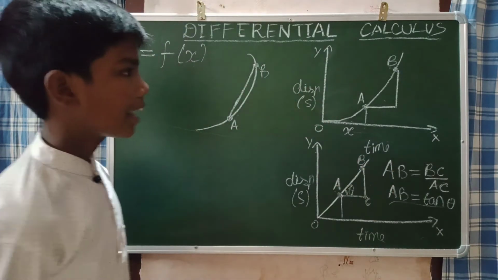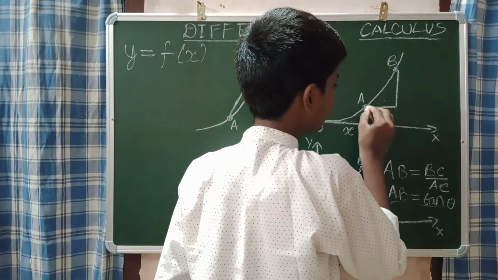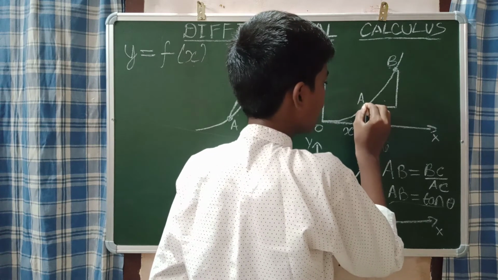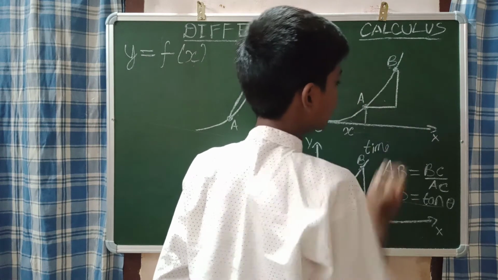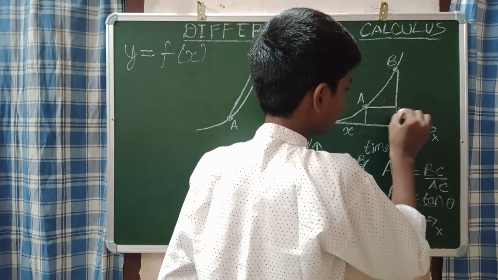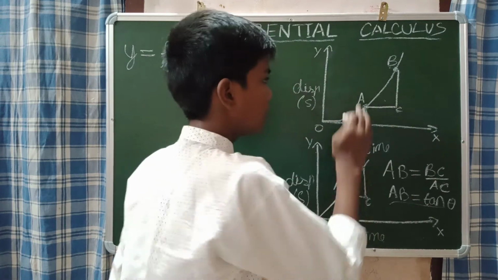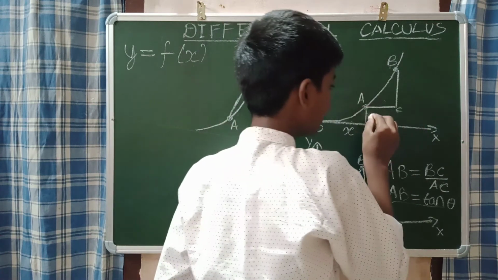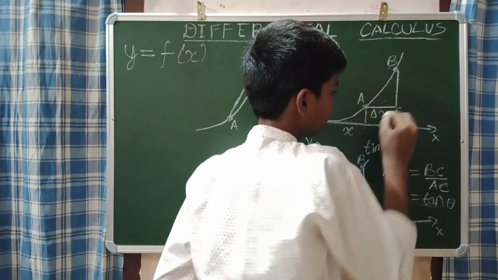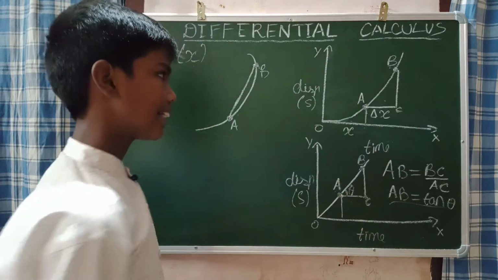Now I am going to take this length, from this point A to this point, let us take it as C. Let us take A to C as delta x. The length of A to C is delta x.